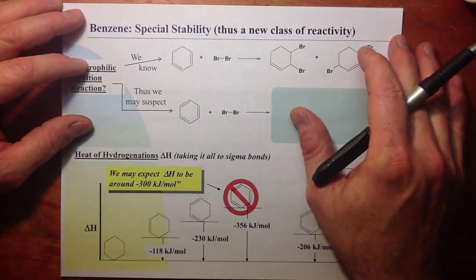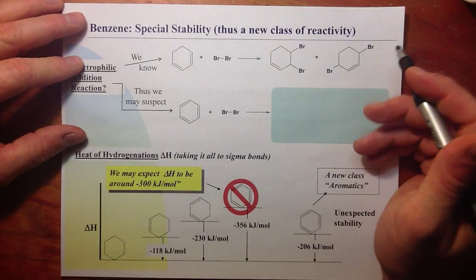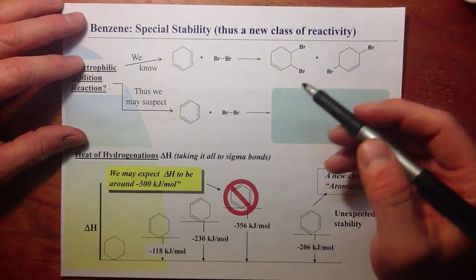Why is it so special? Well, first, experimental evidence for this special stability was discovered in this way.